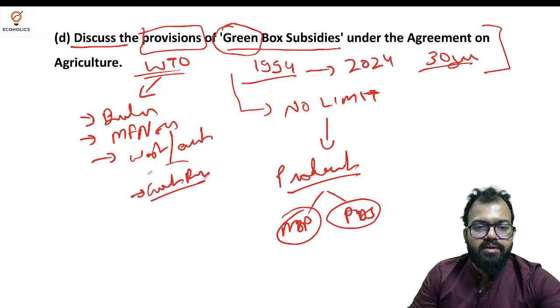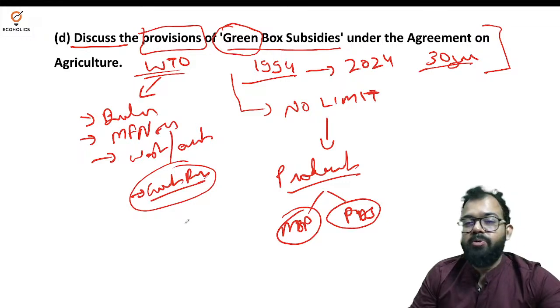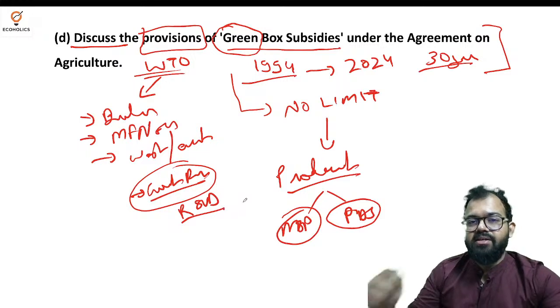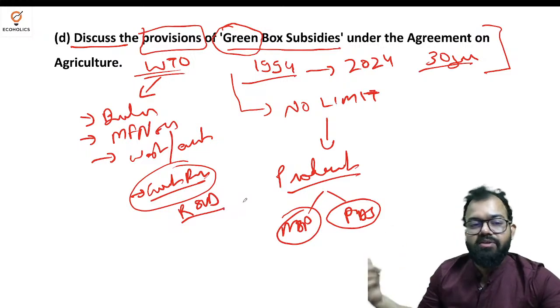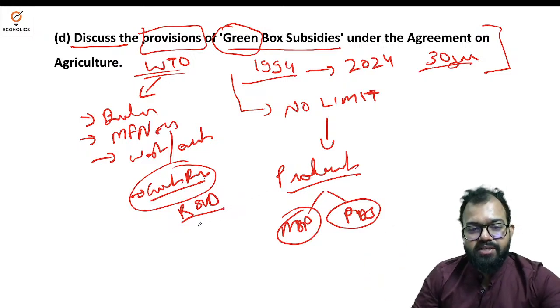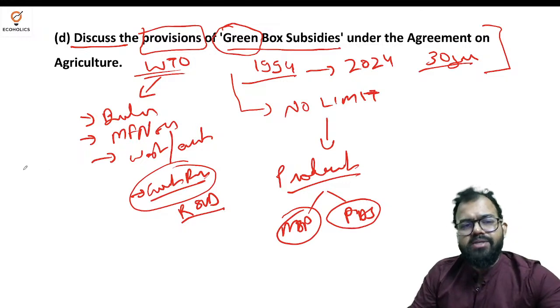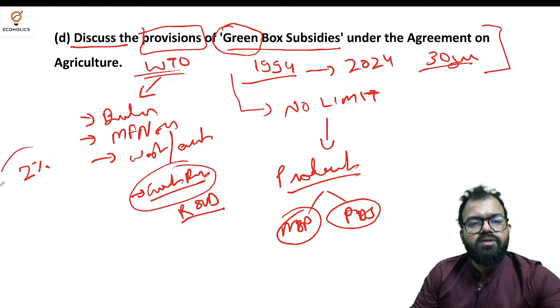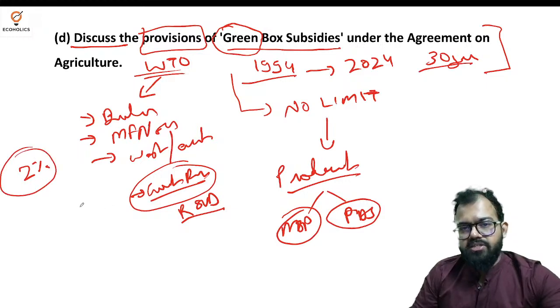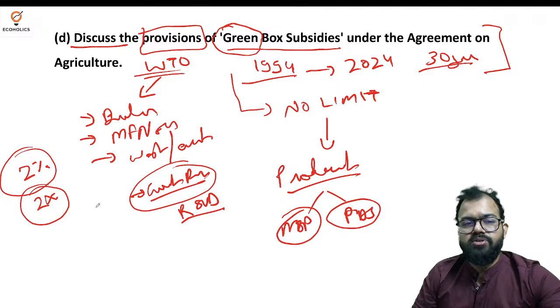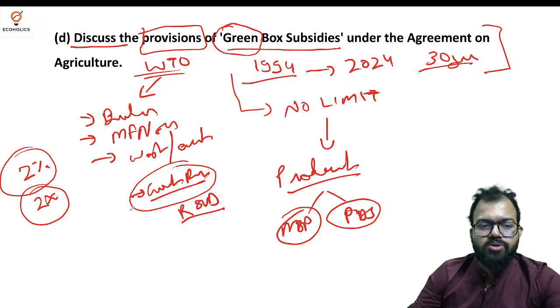Government funding on what? Not production linked. So it means on R&D, and that is where there's no limit. Research and development they can invest in, but through this they're supporting their farmers. If I talk about USA, almost 2% of the population is engaged in the agriculture sector, and their contribution to GDP is approximately 2%. So you can see that the ratio is equal.